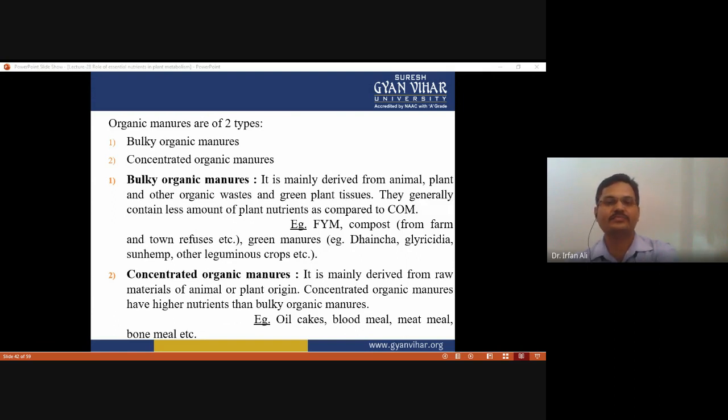For example, compost and green manure. While concentrated organic manure is mainly derived from raw material of animal or plant origin. This is not a wastage, but a raw material. So concentrated organic manures have higher nutrient content than bulky organic manures, because these are the wastage and these are the raw materials.